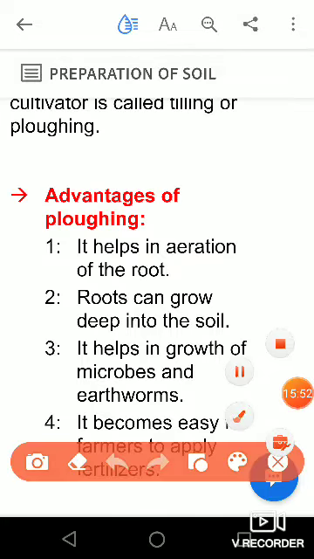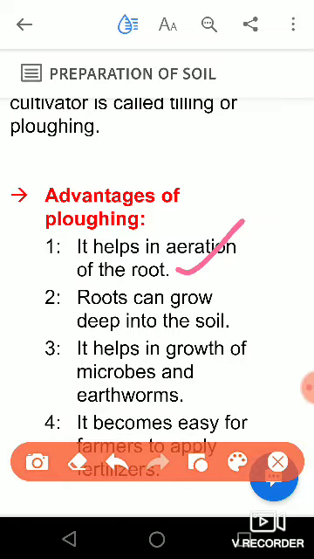We can see this. It helps in aeration of the roots. So why do we do plowing? Now again I am telling you why, or we can say what the advantage of plowing is. It helps in aeration of the roots. What happens when we do plowing is that the inner soil, which was very compact, becomes loosened. So loosening of that soil helps the air to penetrate into the soil. It also helps the roots to penetrate deep inside the soil.